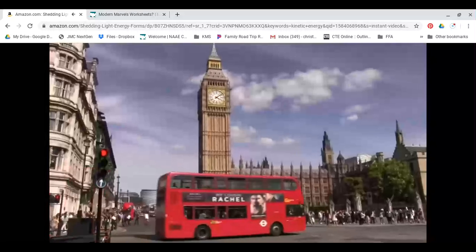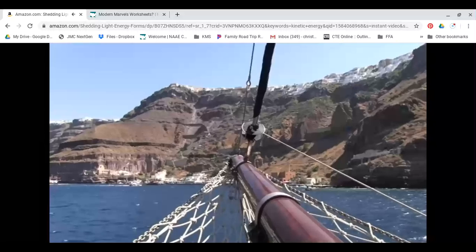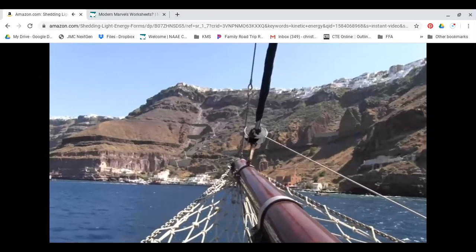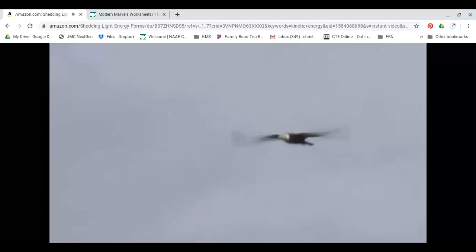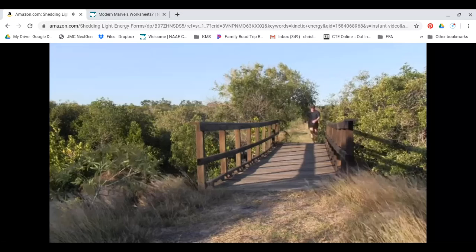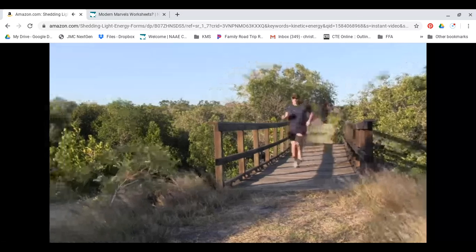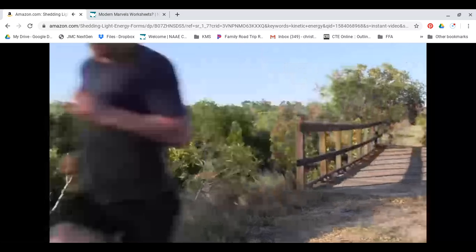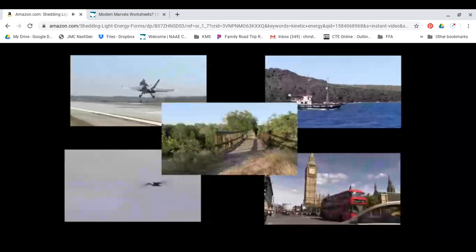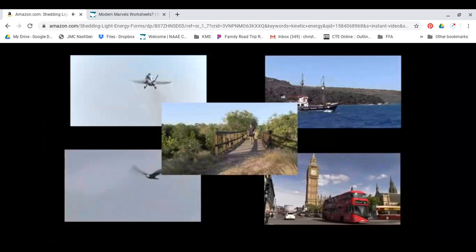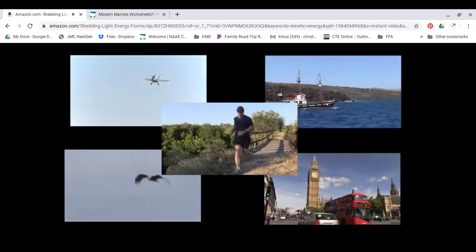A moving bus has kinetic energy. A moving boat has kinetic energy. A plane taking off. A bird flying in the air. A person running. Everything that is moving has kinetic energy. But where do all these things get their kinetic energy from? Well, the energy comes from the fuel that they use.